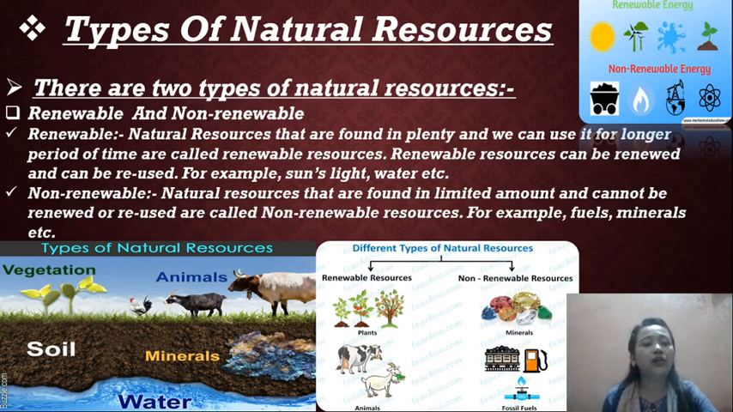Now we have non-renewable resources. Natural resources that are found in limited amounts and cannot be renewed or reused are called non-renewable resources. For example, fuel, minerals, etc. So non-renewable resources are found in limited amounts only and cannot be renewed or reused. We cannot renew them or use them again. Those are called non-renewable resources. What are the examples? Fuel and minerals.